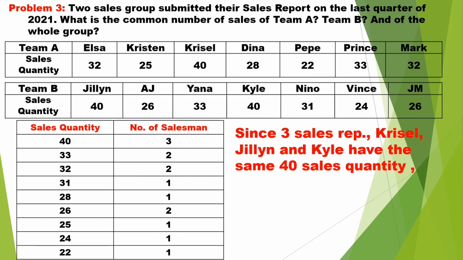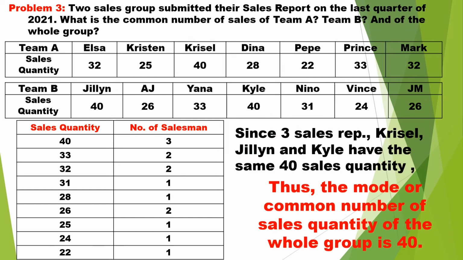Since 3 sales representatives, Grisel, Jeline, and Kyle, have the same 40 sales quantity, therefore, the mode, or common number, of sales quantity of the whole group, or combined Team A and Team B, is 40.